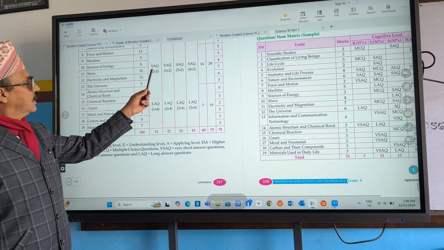Gases, 3. Then metals and non-metals, 2. Carbon and its compounds, 3. And here, materials used in the agriculture sector, 3 marks. Accordingly they have given it here, right? It was issued by CDC. So class 9, 75 marks.